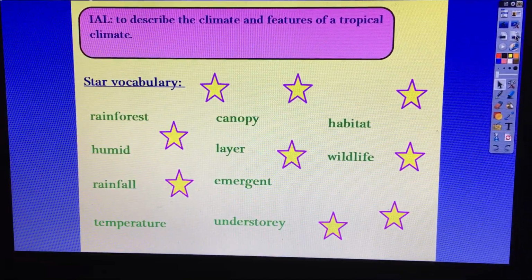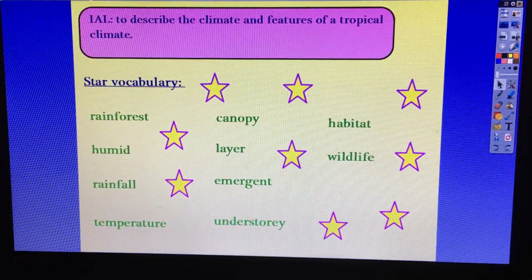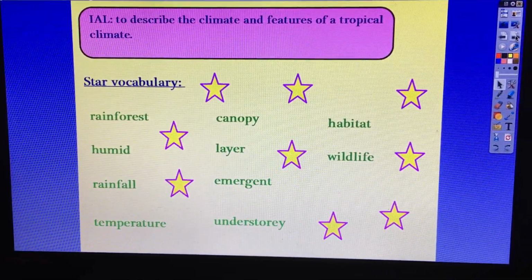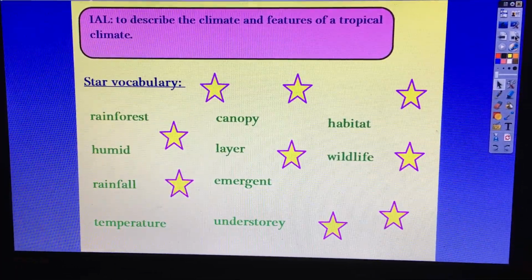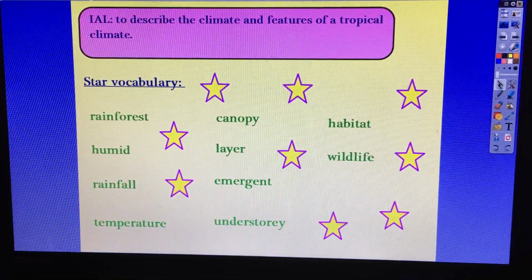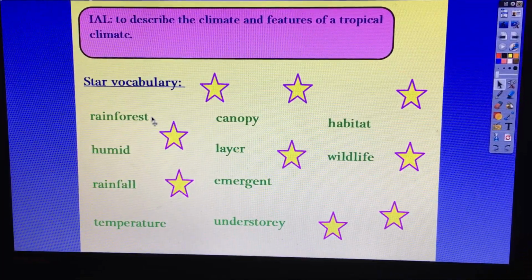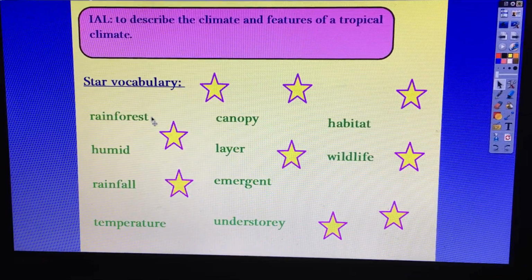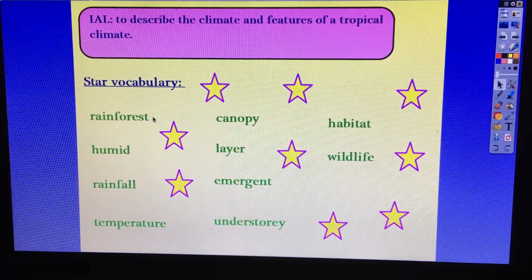Today, we are going to be learning to describe the climate and features of an area with a tropical climate, and we'll spot where it is on the map in a minute. Before we start, we're going to read through some of the words that we'll come across today. If you'd like to, pause the video and have a go at reading them.